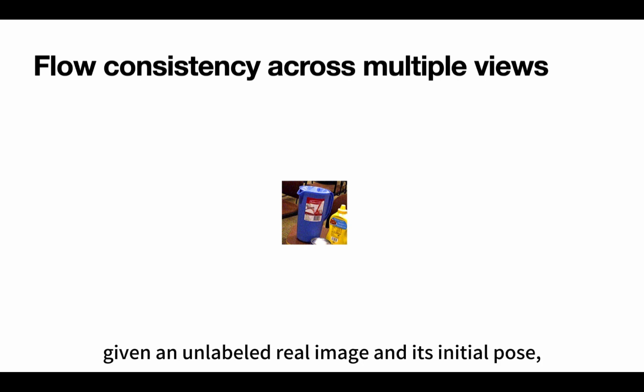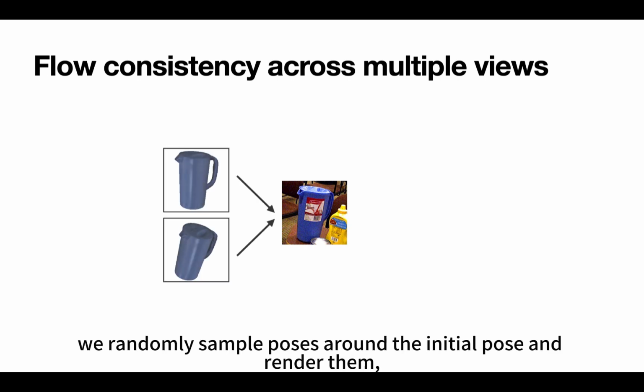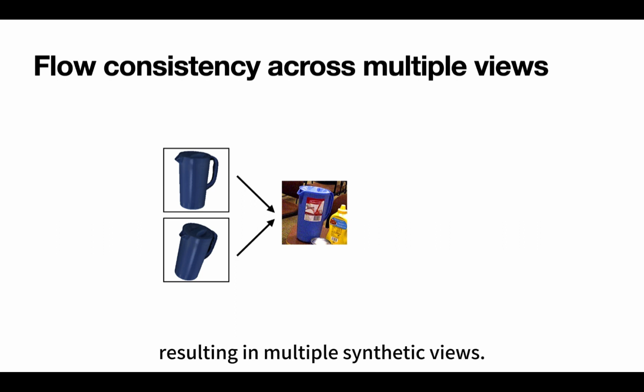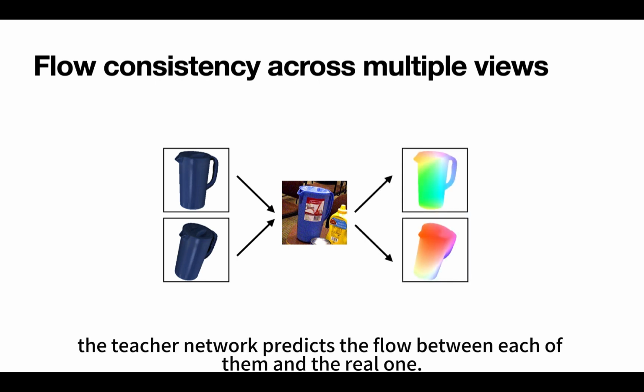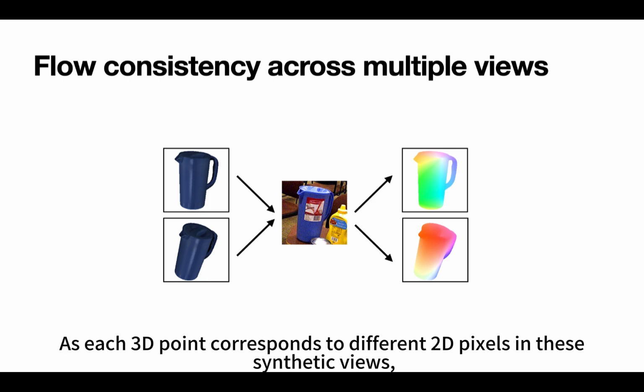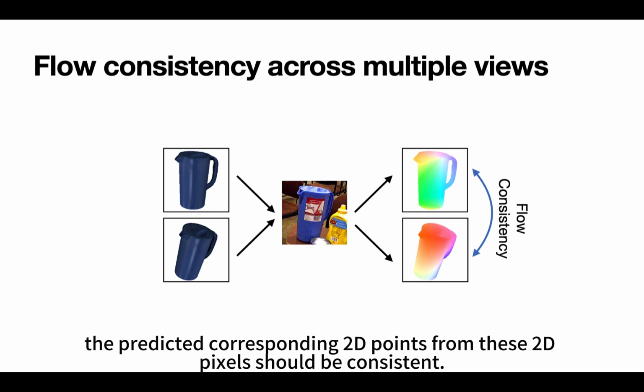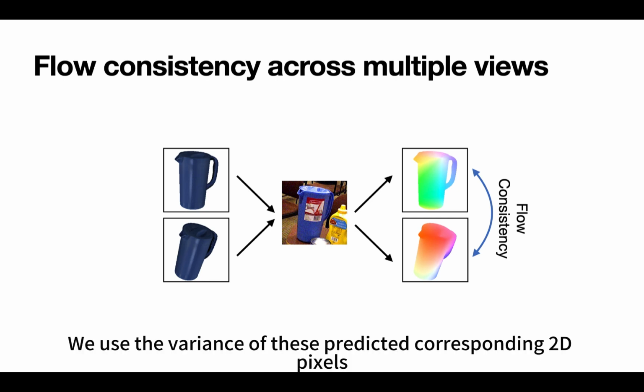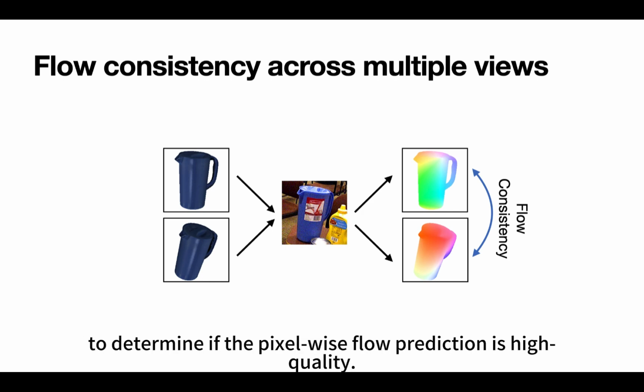Specifically, given an unlabeled real image and its initial pose, we randomly sample poses around the initial pose and render them, resulting in multiple synthetic views. Then, the teacher network predicts the flow between each of them and the real one. As each 3D point corresponds to different 2D pixels in these synthetic views, the predicted corresponding 2D points from these 2D pixels should be consistent. We use the variance of these predicted corresponding 2D pixels to determine if the pixel-wise flow prediction is high quality.